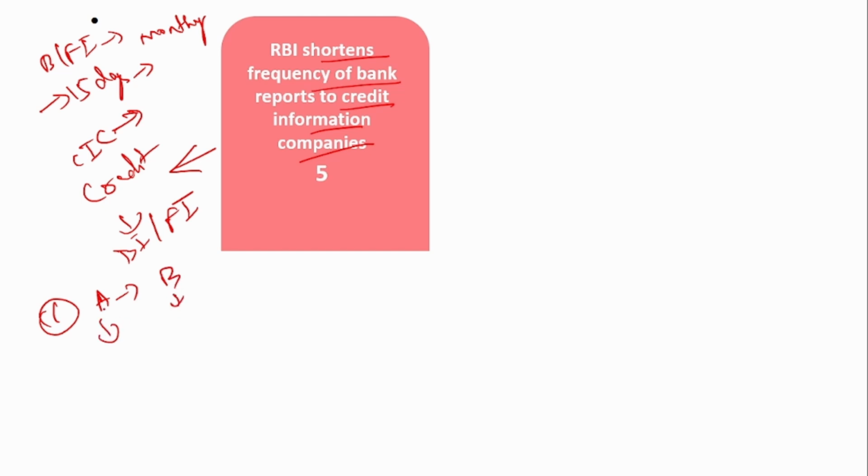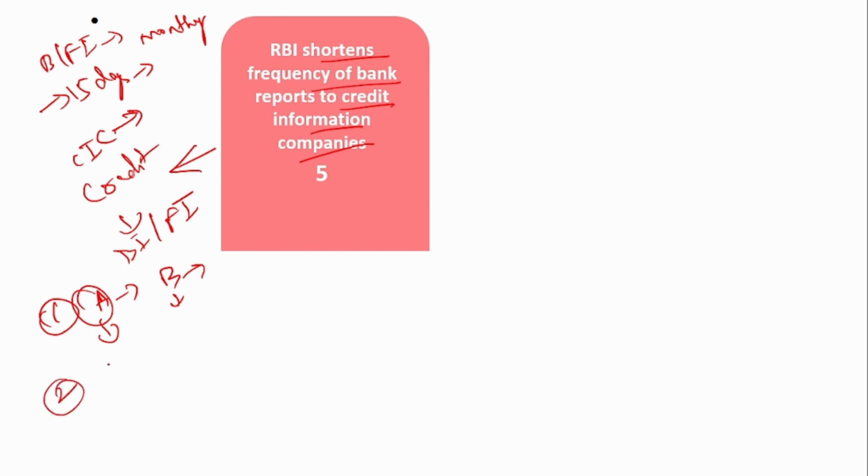But the details of the loan from bank A will not be visible when bank B takes a credit report after 20 days. This will be visible only after 30 days. So within 30 days, the customer goes to multiple banks and takes loans. So this is one reason why it wants to reduce.